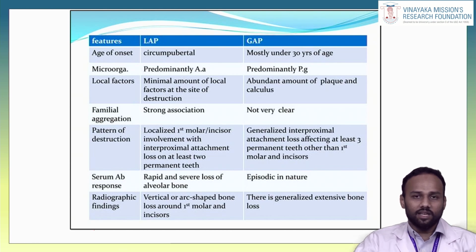The pattern of destruction in the localized form is mostly first molar and incisor involvement, with interproximal attachment loss on at least one or two permanent teeth. In generalized aggressive periodontitis, there will be generalized interproximal attachment loss affecting at least 3 permanent teeth other than first molar and incisor. Regarding progression, there will be rapid and severe loss of alveolar bone in localized aggressive periodontitis. In generalized aggressive periodontitis, it will be episodic in nature, that is, initially a period of exacerbation followed by a period of quiescence. In radiographic findings, there will be vertical arc-shaped bone loss around the first molar. In generalized aggressive periodontitis, there is generalized extensive bone loss.